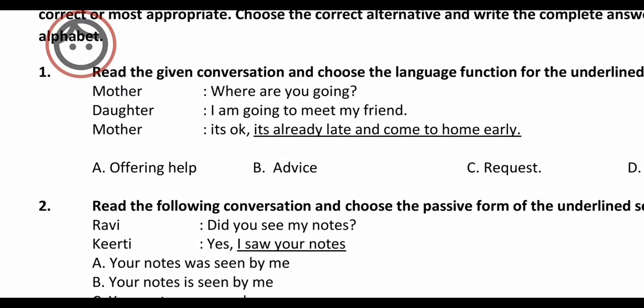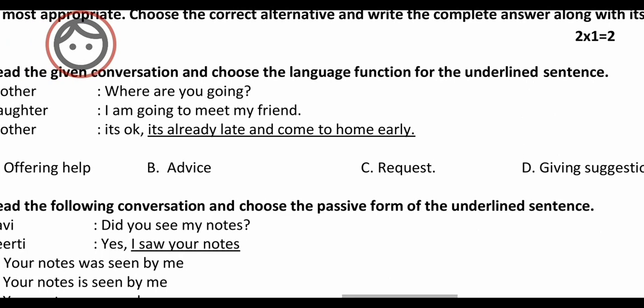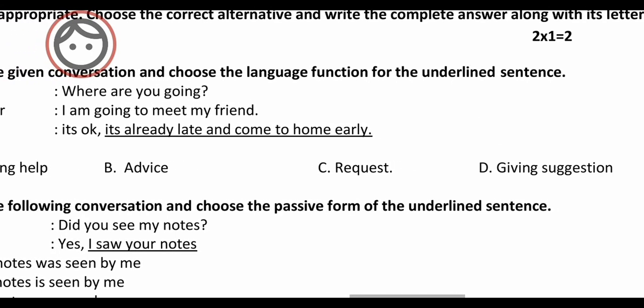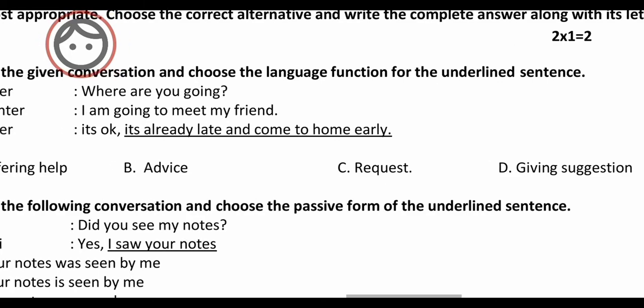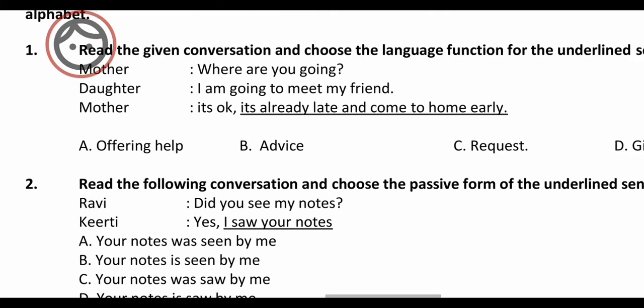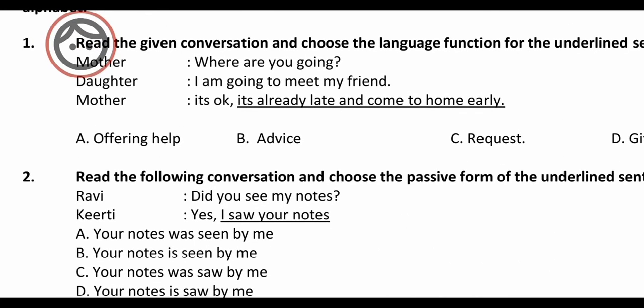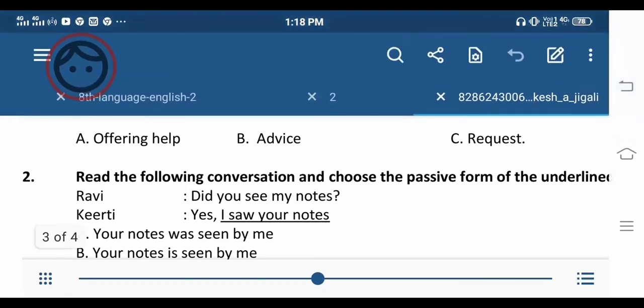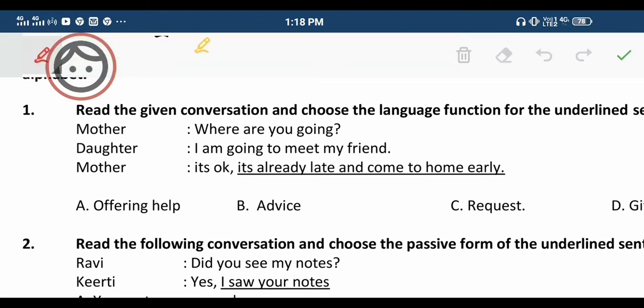Now let us have a look at the first question. Here they have asked: read the given conversation and choose the language function for the underlined sentences. So you have to read it carefully. Mother: where are you going? Daughter: I am going to meet my friend. Mother: it's okay, it's already late, and come home early. They have underlined this part.